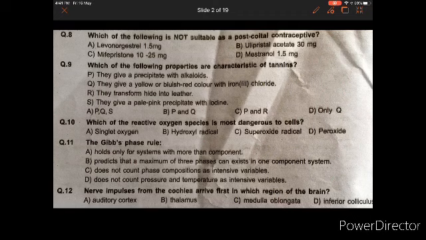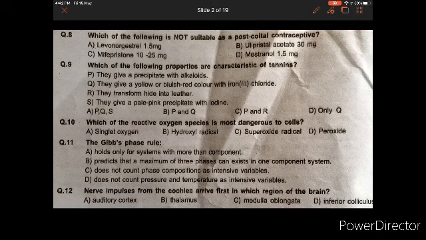Next, which of the following properties is a characteristic of tannins? P, they give a precipitate with alkaloids. Q, they give yellow, blue, red color with iron chloride. R, they transform hide into leather, and S, they give pale pink precipitate with iodine. So the answer is PQS, or P and Q, or P and R, or only Q.